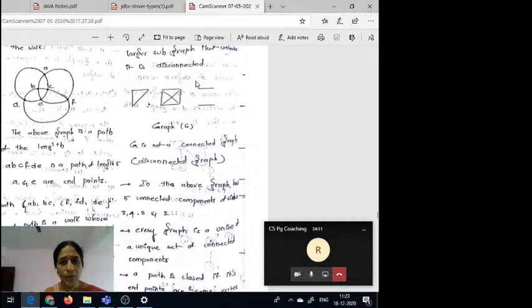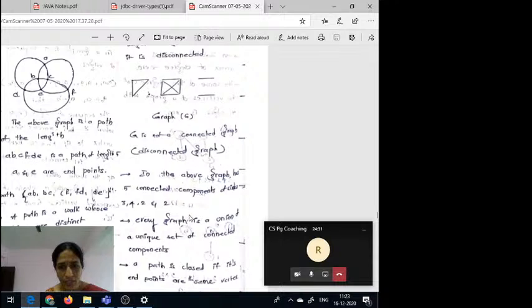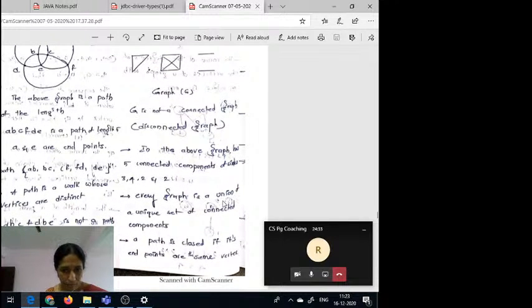So here the number of connected components in this graph is 5, but this is not a connected graph. Here some connected components are there. That means 1, 2, 3, 4, 5 connected components are there. So every graph is a union of connected components. This is one connected component, this is one connected component, this is one connected component. Every graph is a unique set of connected components.